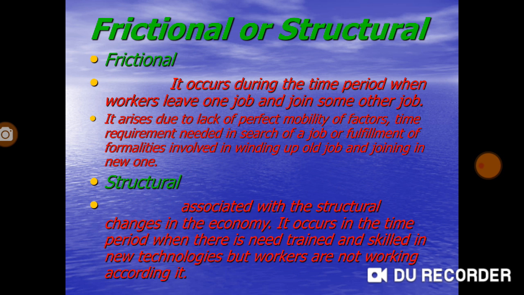First one is frictional. What is the meaning of frictional unemployment? It occurs during the time period when workers leave one job and join some other job. When some workers are going from one job to another job, the time period between leaving the first job and achieving the second job, they may be regarded as unemployed. That is frictional unemployment.